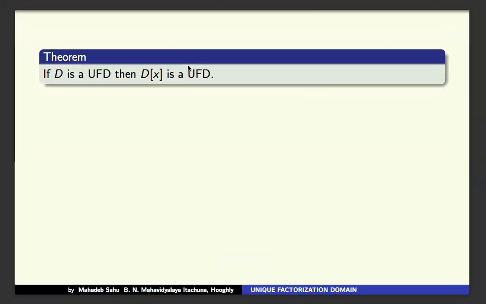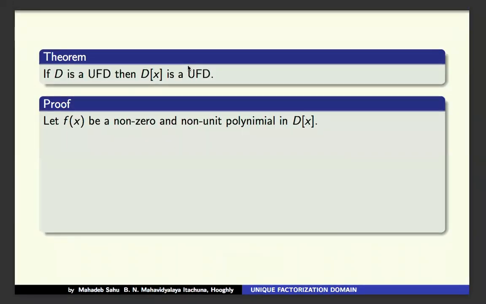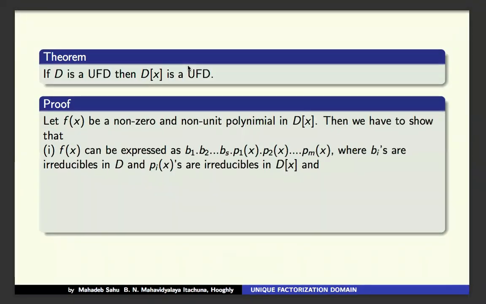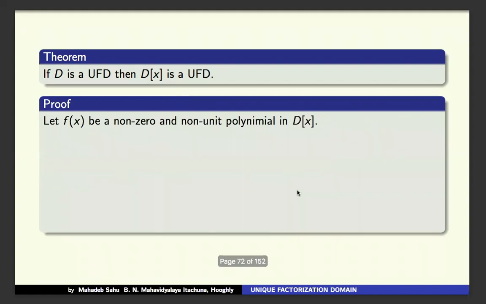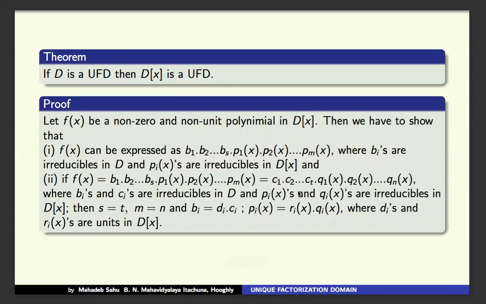Now we prove that if D is a UFD, then D[x] is a UFD. So for this we take f(x) a non-zero, non-unit polynomial in D[x]. Then we have to show that f can be expressed as b1 up to bs p1(x) up to pm(x), where bi's are irreducible in D and pi's are irreducible in D[x].